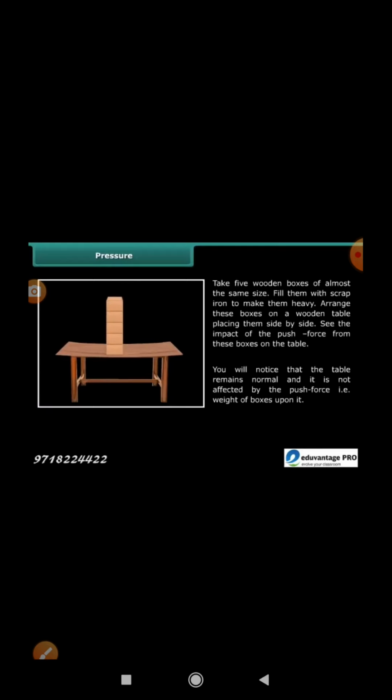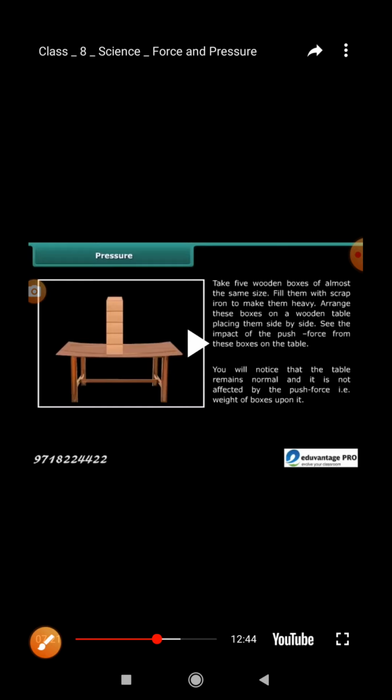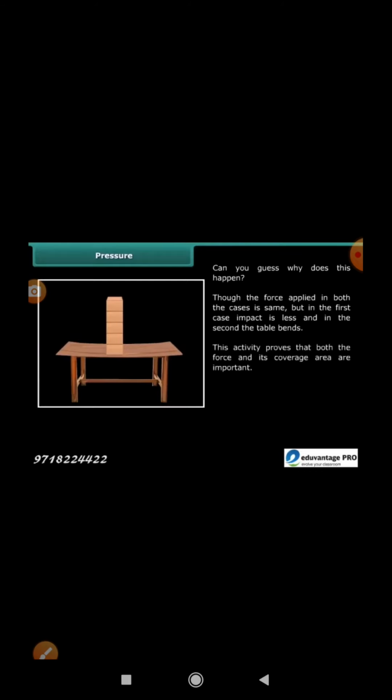Now see the impact. In this arrangement, the table either bends or breaks under the weight of boxes. Can you guess why this happens? Though the force applied in both the cases is the same, in the first case the impact is less, and in the second, the table bends. This activity proves that both the force and its coverage area are important.